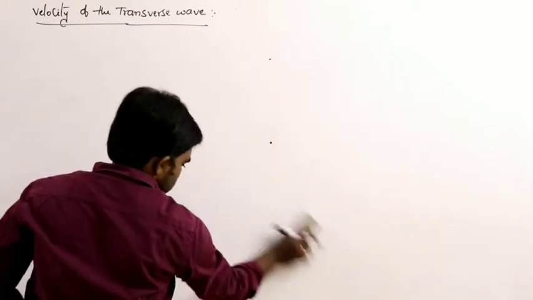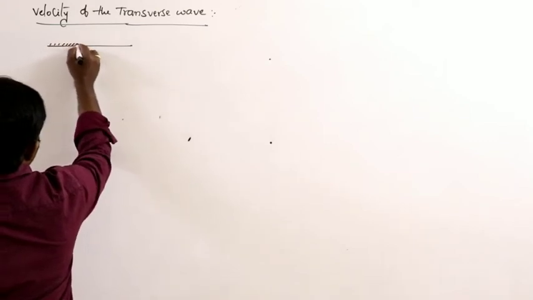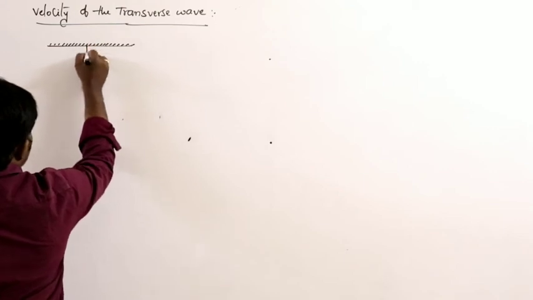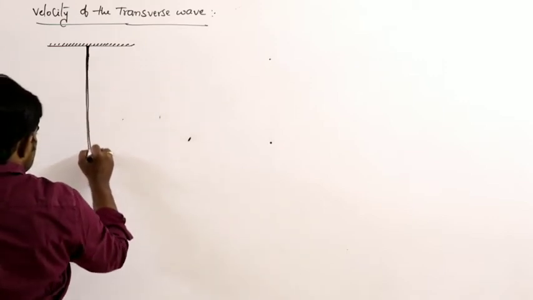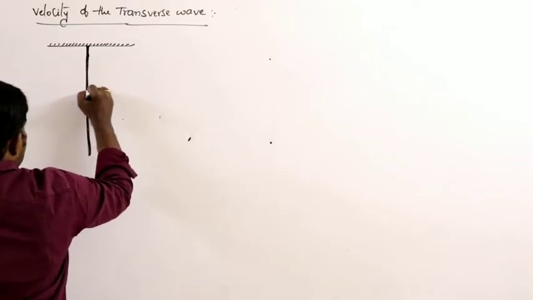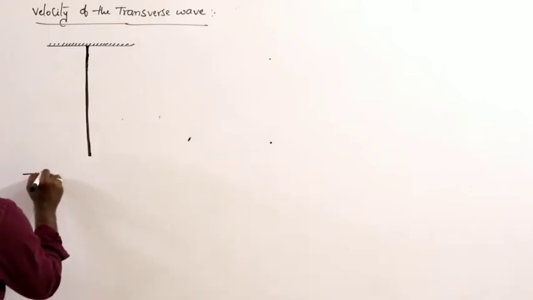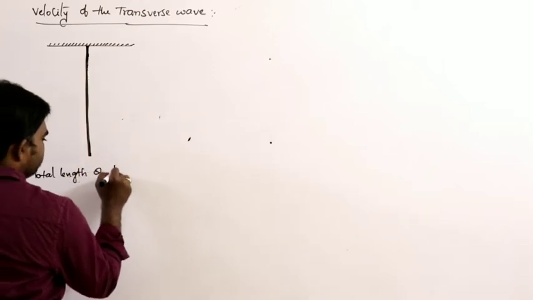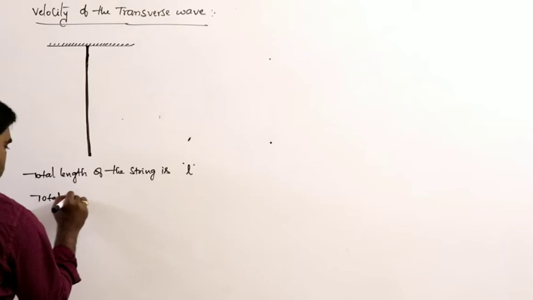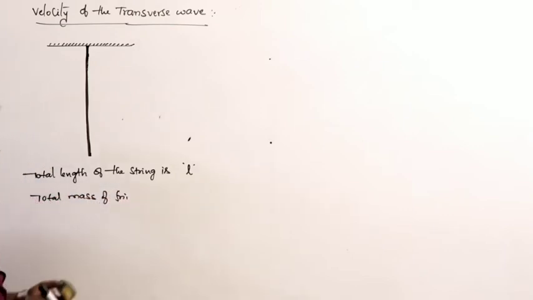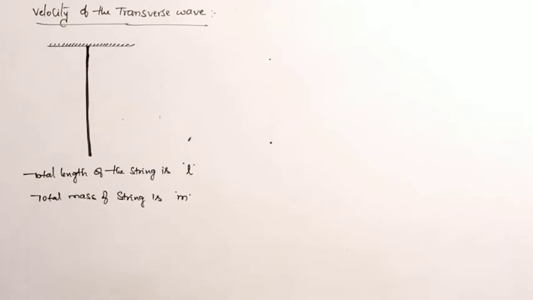Next, let us do a problem on this. Let us say it is a uniform string of certain mass hanging from a rigid support. The total length of the string is L, and the total mass of the string is M.